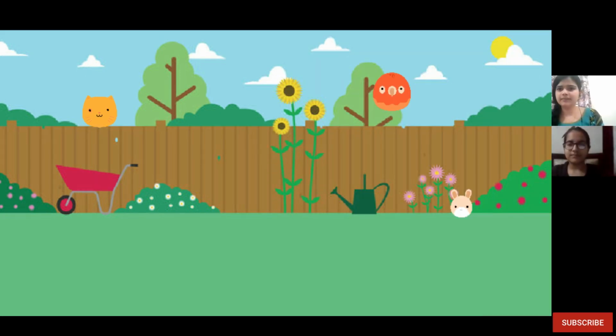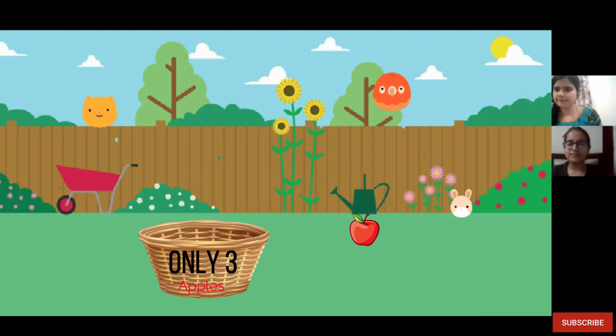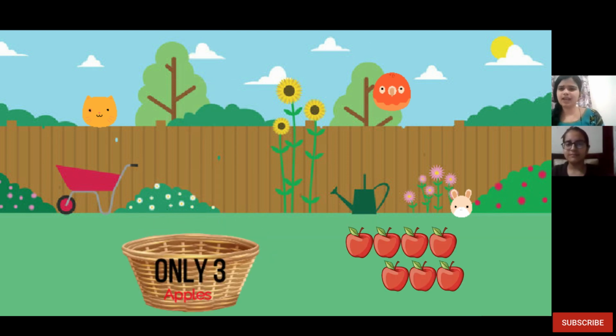So basically, Lavanya, suppose, what is your favorite fruit? Apple. Wow, that's a nice choice. So suppose I have a box that can contain 3 apples at a time. You bought apples and you want to bring them home, but you actually bought 7 apples, but the box size is 3 only. Now what will you do?